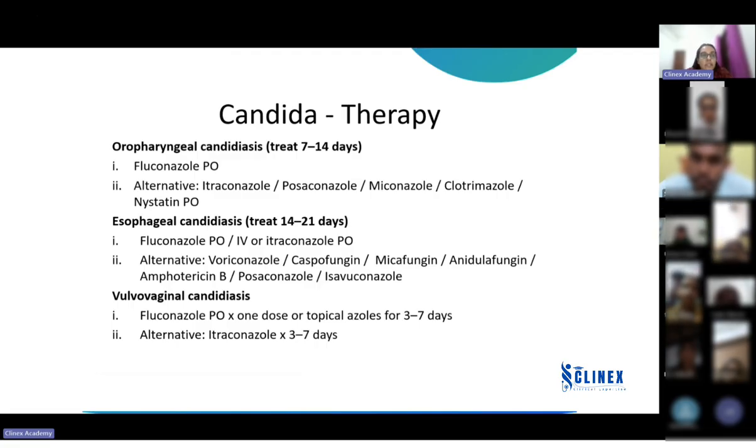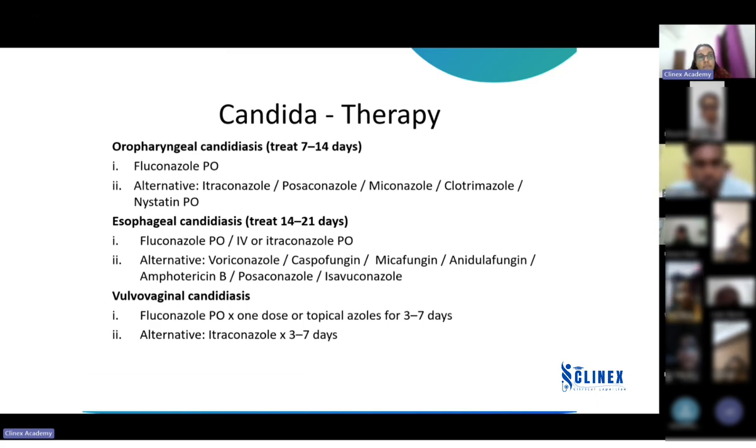Now, coming to the esophagus. Remember, for oropharyngeal candidiasis, the drug of choice is an azole. Fluconazole is what we most commonly use. The alternatives are the rest. You have to treat for 7 to 14 days. Coming to esophageal candidiasis, you have to treat for 14 to 21 days.